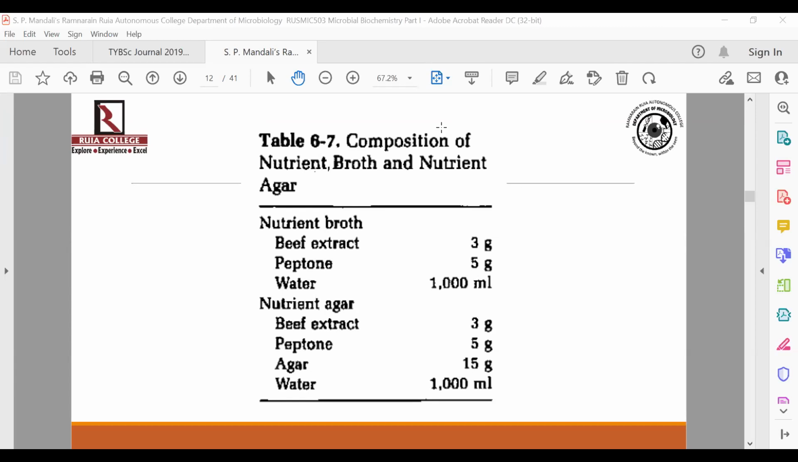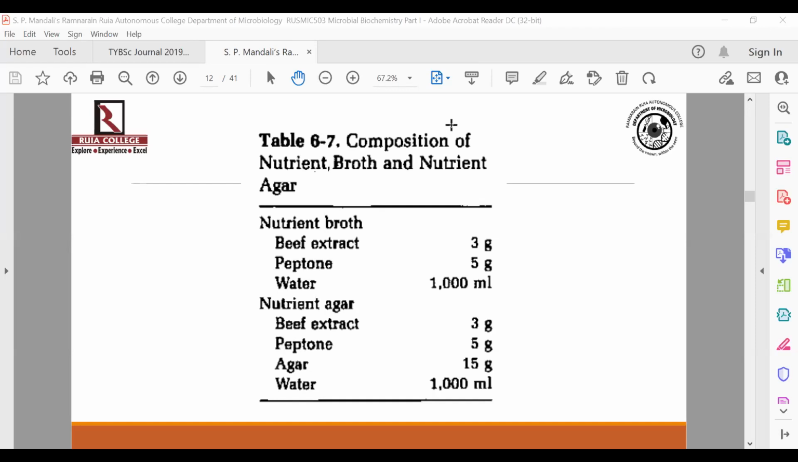Similarly, for agar, you will add all the components, you will add water, you will adjust the pH first. See, every medium has a designated pH. Depending on which organism you're going to grow in that media, the pH is going to be fixed. Okay, so you're going to set the pH and then you will add agar. Okay, why is it so?